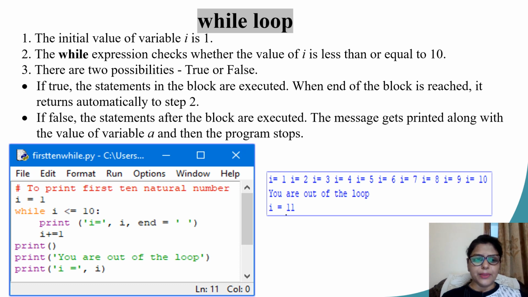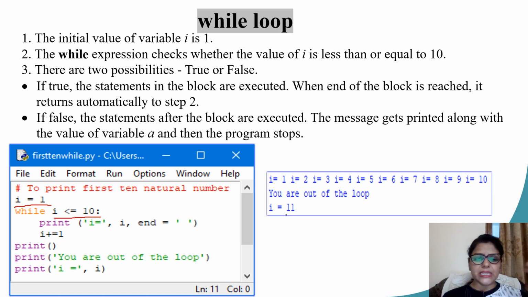Let's take an example. Here I am going to print the first 10 natural numbers. Because I am printing the first 10 natural numbers, I need a variable which is going to count. Let me take this variable as i. I initialize my variable i and give it a starting value of 1. Then I write the keyword while followed by my expression, which says i less than equal to 10.